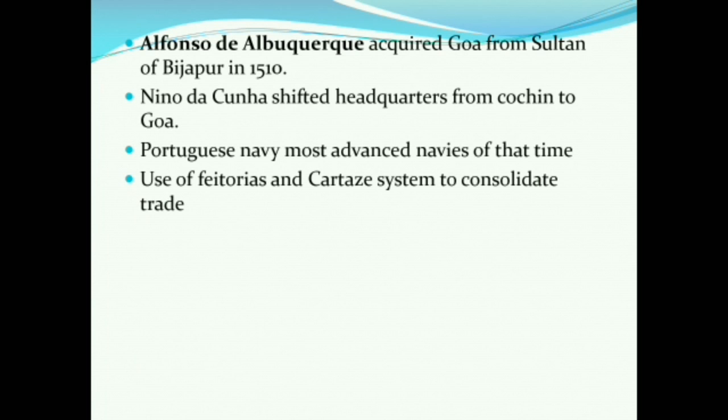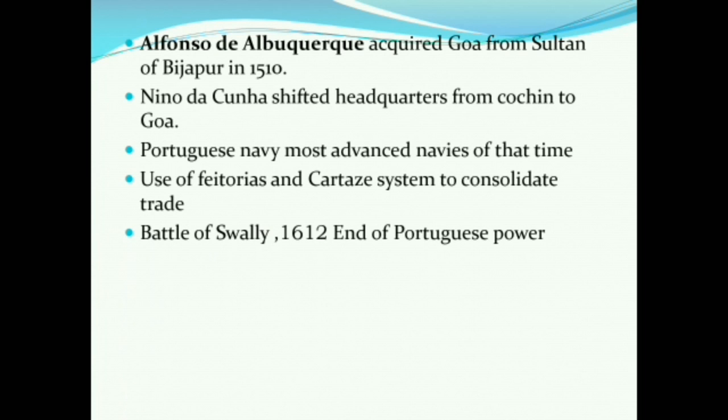And then there was the Pretorius system: if a ship comes to a Portuguese harbor, then also it has to pay a tax. So at land and sea, they had established their monopoly and dominated both through these systems.